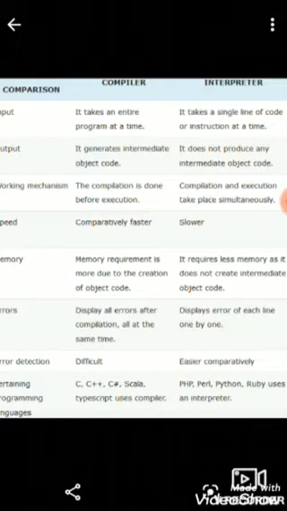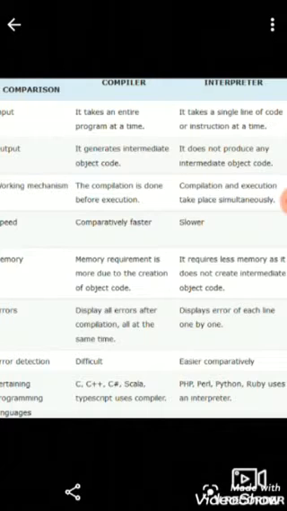The programming languages that use a compiler are C, C++, C#, Scala, and TypeScript, and PHP, Perl, Python, and Ruby use an interpreter. So here we can understand the difference between compiler and interpreter. The interpreter requires less memory because it does not create intermediate object code.